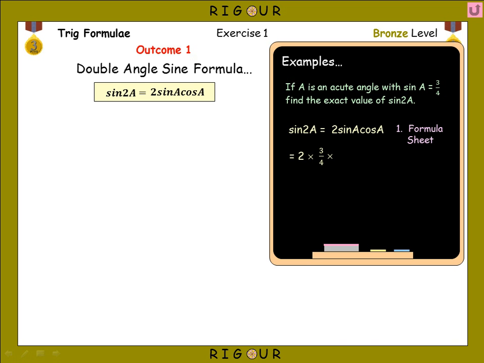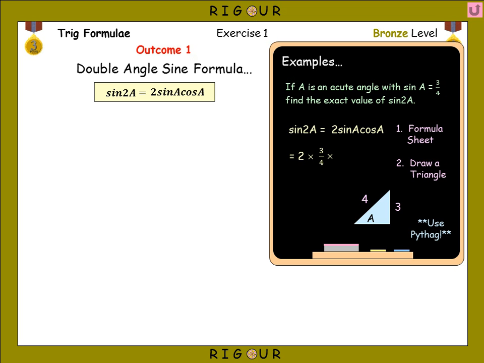How we work out cos a when we know sine a is we draw a triangle. So here's a triangle with an acute angle A, and then it's just simple SOHCAHTOA. Sine a is opposite over hypotenuse, so 3 is the opposite and 4 is the hypotenuse, and then we simply use Pythagoras to work out the length of the missing side. In this case it would be the adjacent.